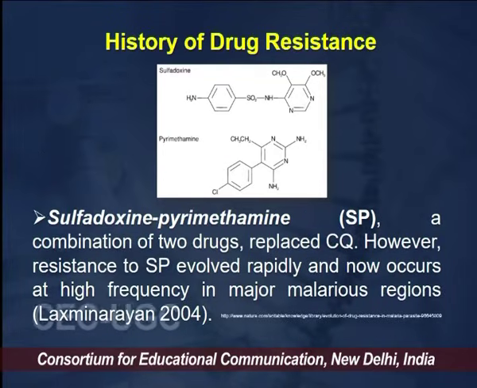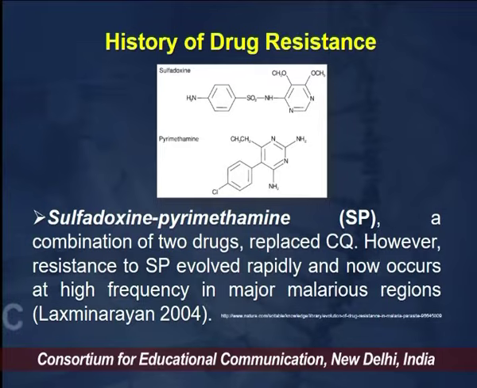The next drug resistance which developed was to the combination drug in the market called sulfadoxine-pyrimethamine. We know that sulfadoxine-pyrimethamine is a combination drug which affects two vital enzymes within the parasite: one is DHFR and the other is DHPS. So, it majorly affects folate metabolism in the parasite, thereby leading to parasitic death. Now, this combination of drugs, which replaced chloroquine, also came into the drug resistance category later on.